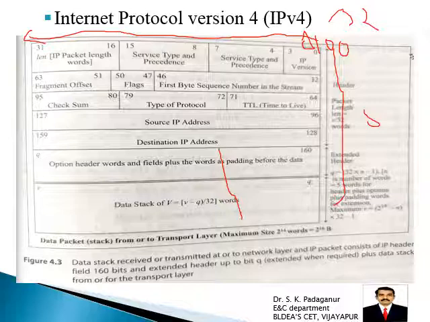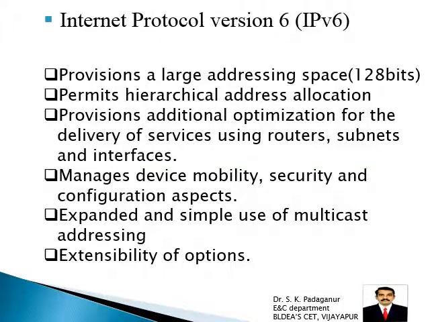Now because of the IoT, because so many devices are connected on the internet, that 32 bit is not sufficient, 2 raised to 32 is not sufficient. So we have to add some more addresses. That can be achieved by using IPv6. Why IPv6? Because every device, Internet of Things, everything is connected on the internet. So 32 bit is not sufficient to allocate the address for each smart device.